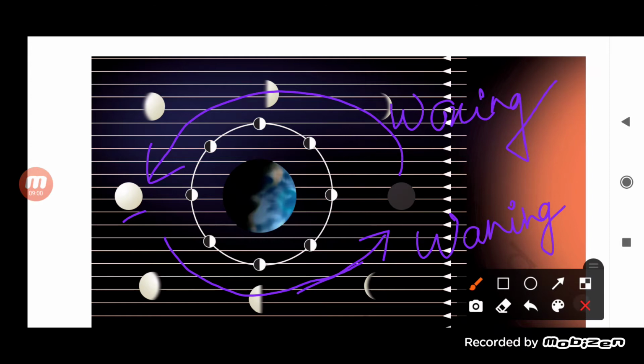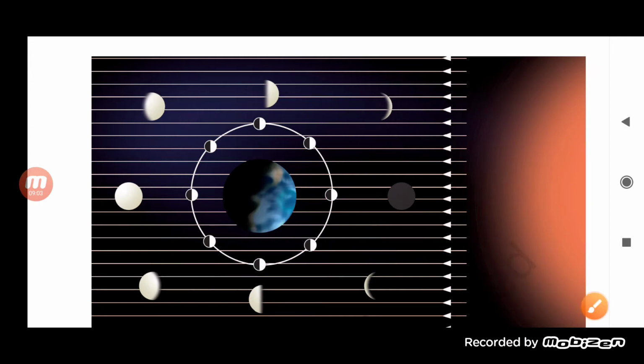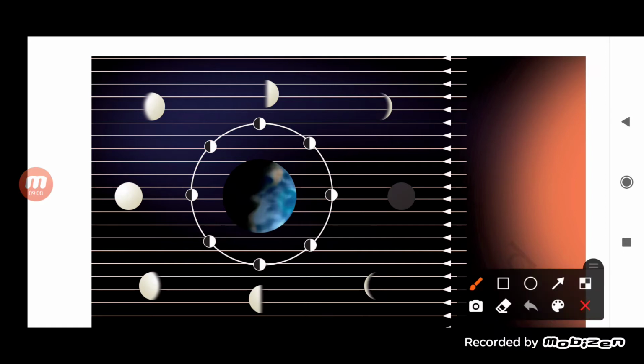As you can see here, the moon is in between the sun and the earth, and then it moves to here, due to which we are able to see only a few portion, then it comes here, due to which we are able to see half of the portion, because half of the portion of the light gets reflected by the moon, and then the moon reaches here, due to which we are able to see more than a half of the portion of the moon, because more than a half is reflected back to the earth.